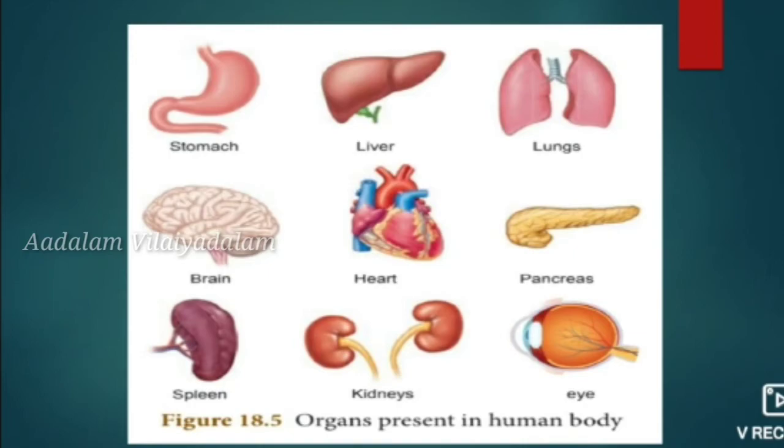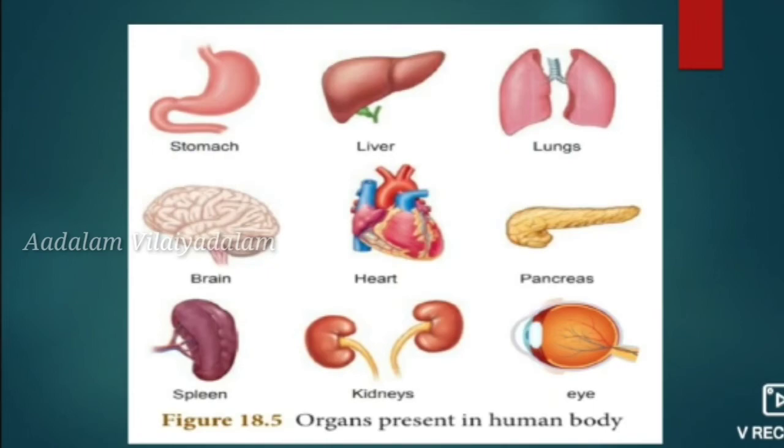For example, the stomach is the organ involved only in digestion and secretion, the kidney is the organ involved in excretion, and the lungs are the organs involved only in the respiration process. So organs carry out particular functions. Some examples of organs are the stomach, liver, lungs, brain, heart, pancreas, spleen, kidneys and eyes.